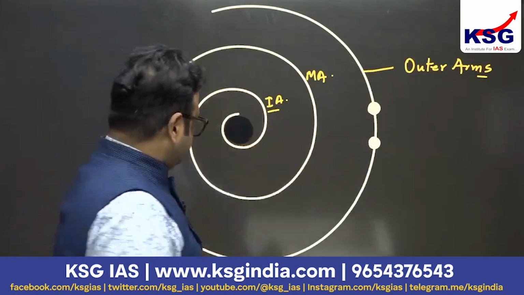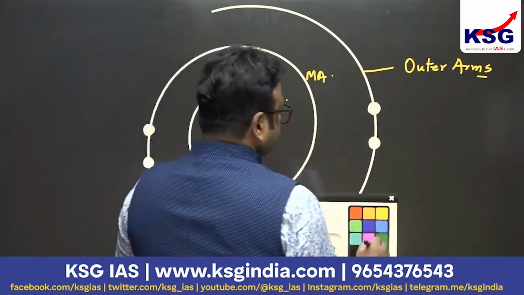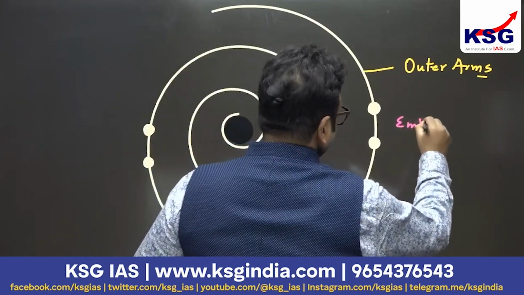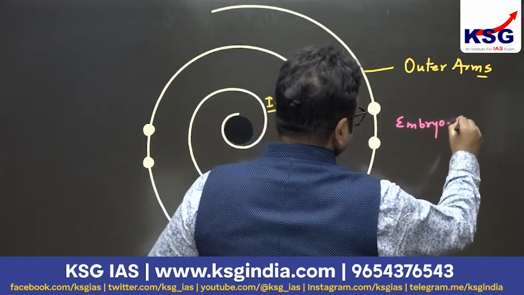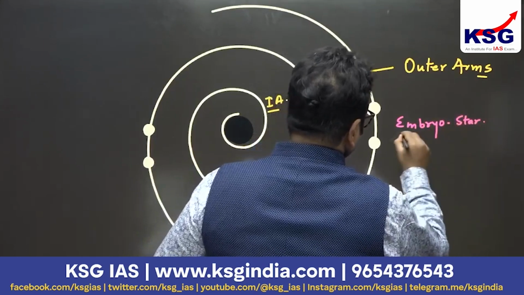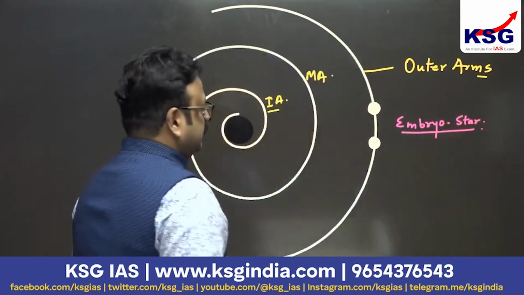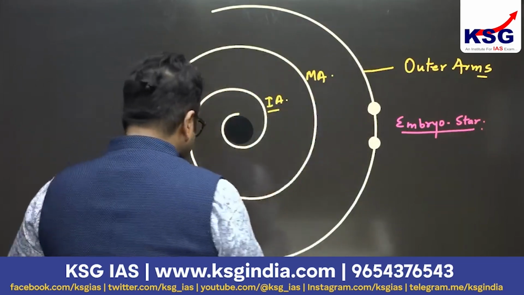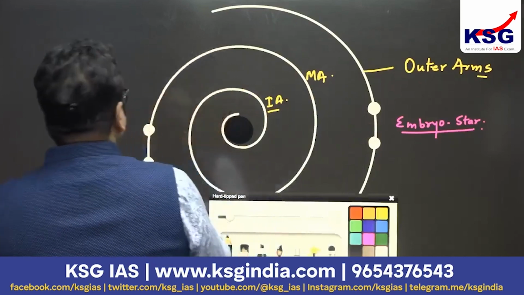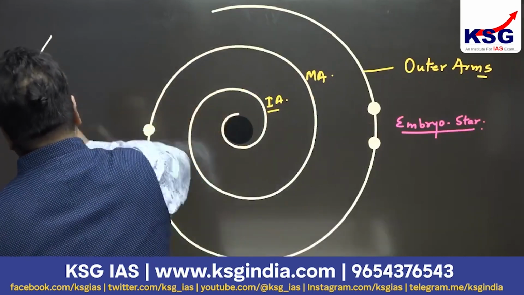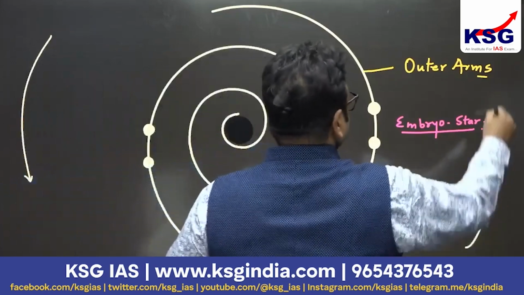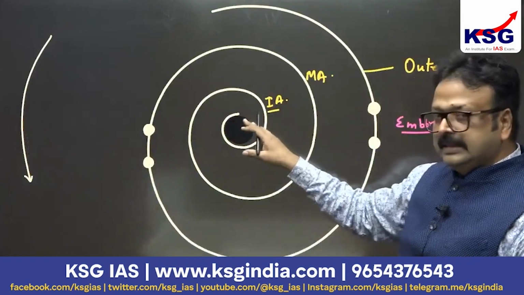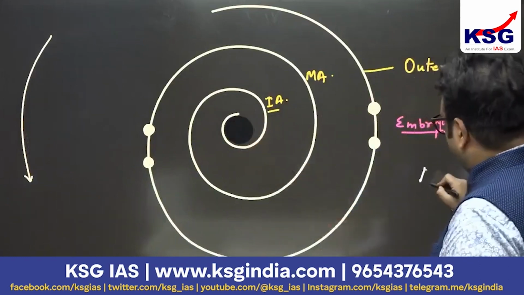A new star is going to be originating over here. So this is the place of the new star, or embryo star. Our protostar is going to be born over here. Further, this embryo star orbits this galaxy in an anti-clockwise direction. So you will find this direction is going to be counterclockwise, anti-clockwise. The entire galaxy is orbiting this central black hole in an anti-clockwise direction.